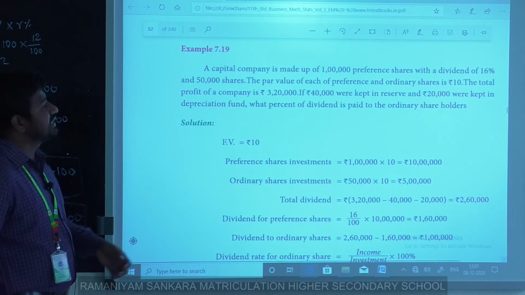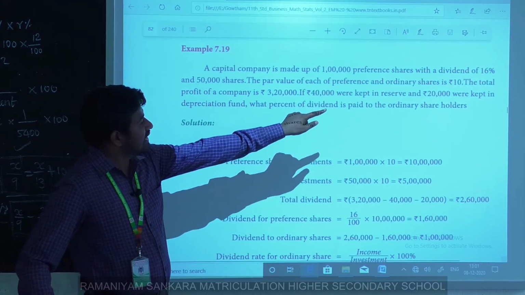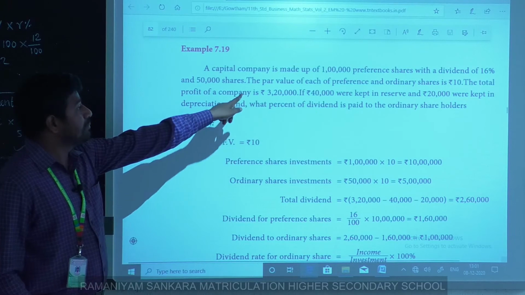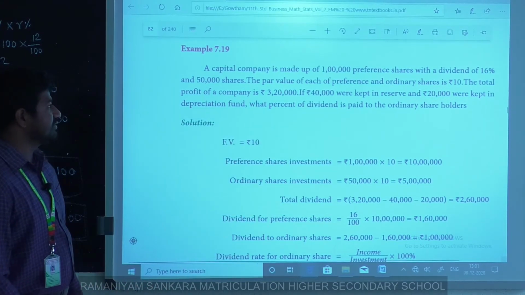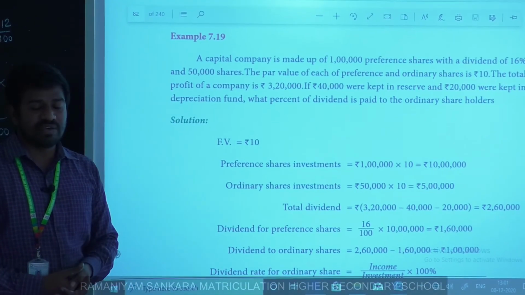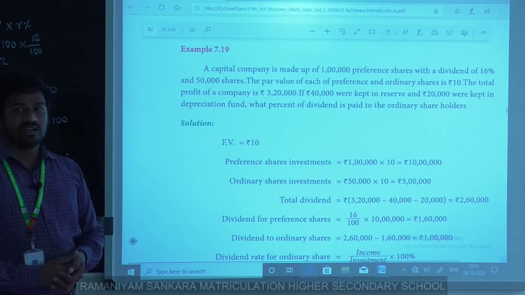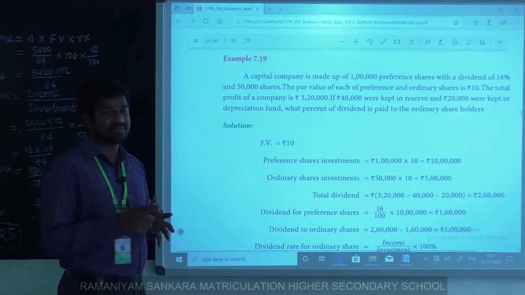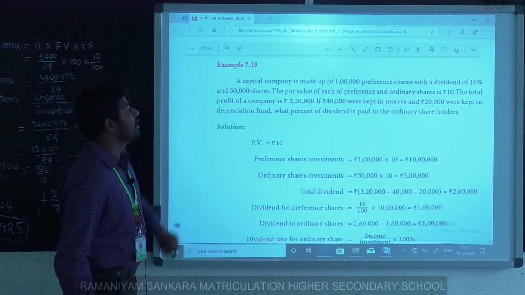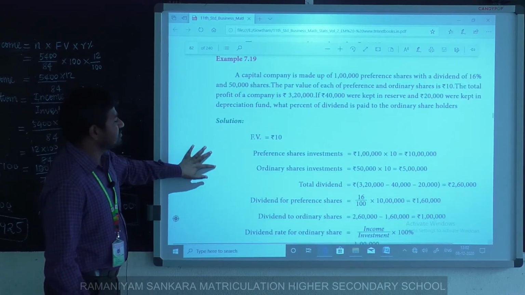Okay, first, the par value of each share is rupees 10, which is given. Par value, face value, original value, and nominal value all mean the same thing. So face value equals rupees 10.